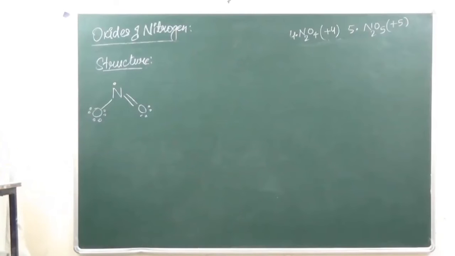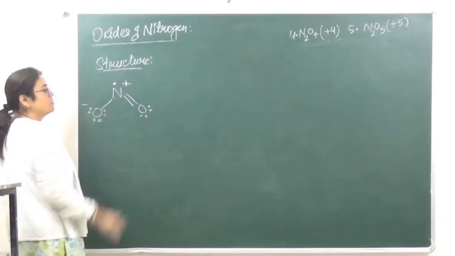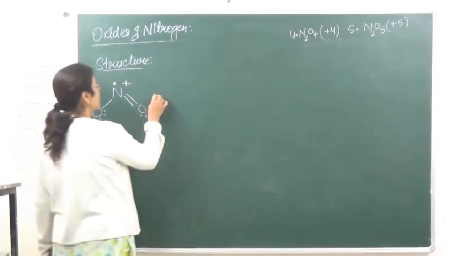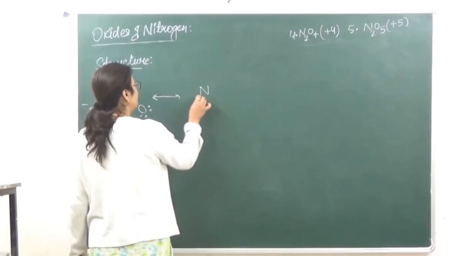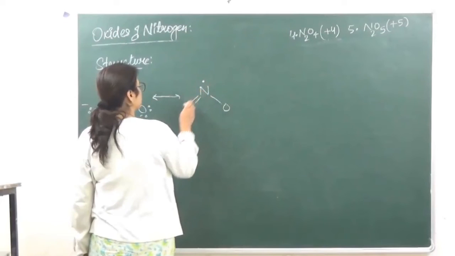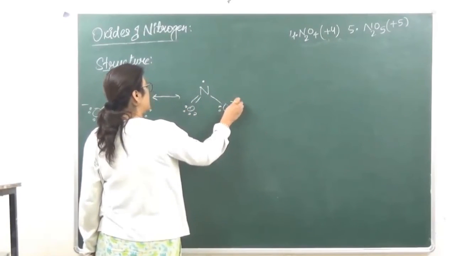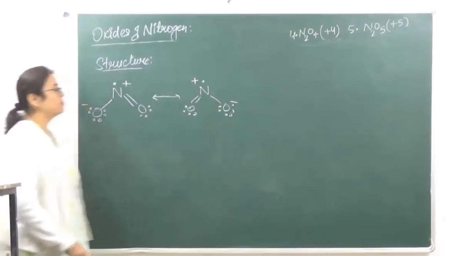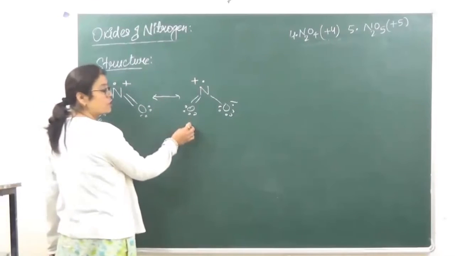right? So इस तरह से इसका स्ट्रक्चर रहता है. We have a negative charge here and we have a positive charge on nitrogen. Similarly, इसका जो resonating structure रहेगा, that is going to be N, negative charge on this and positive charge on this. ठीक है? Now when it is going to form a dimer, why does it form a dimer first of all?